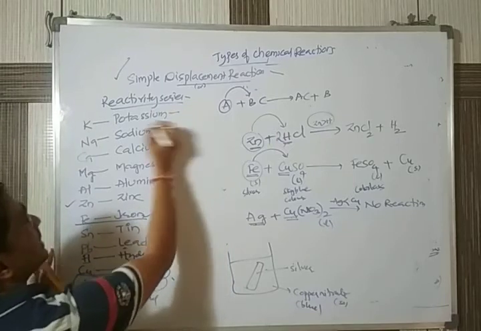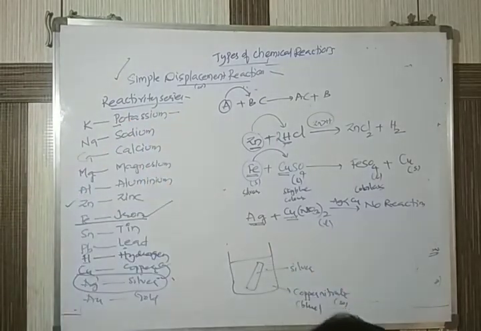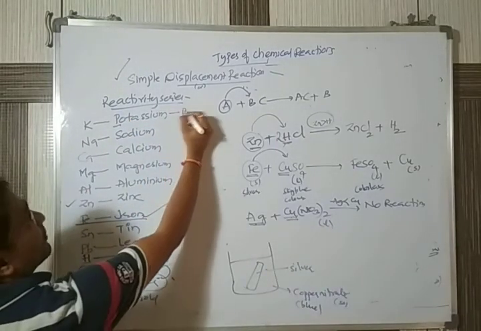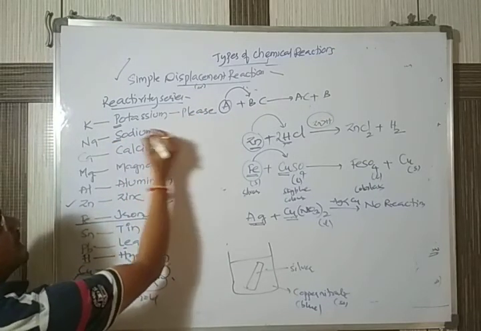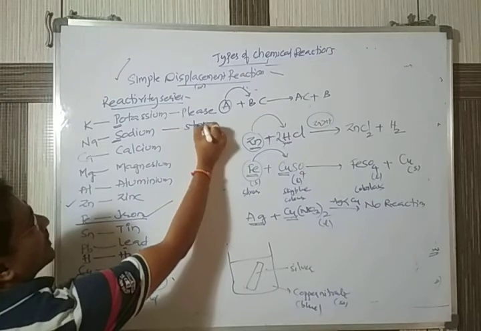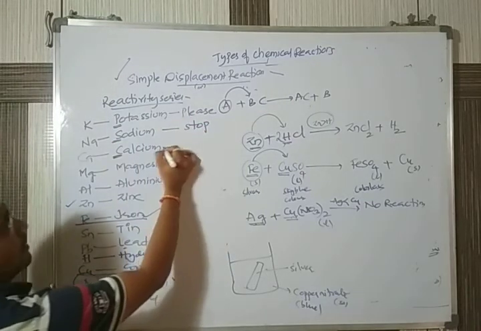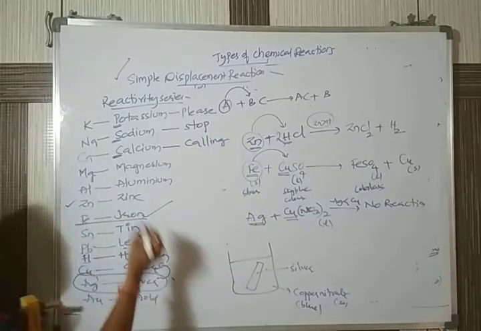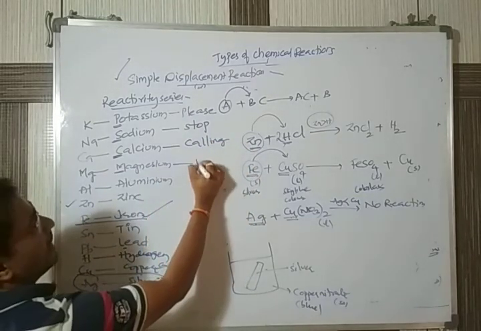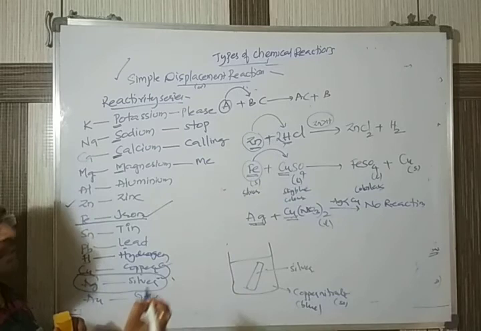How to remember it: P stands for please. S stands for stop. C stands for calling. M stands for me.